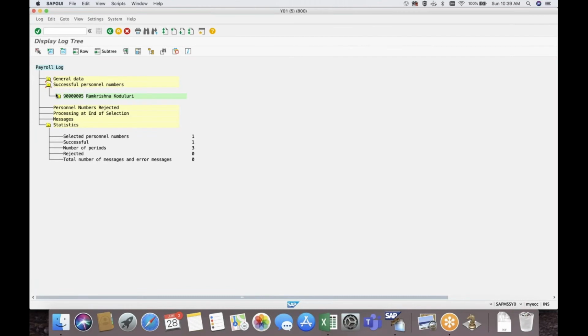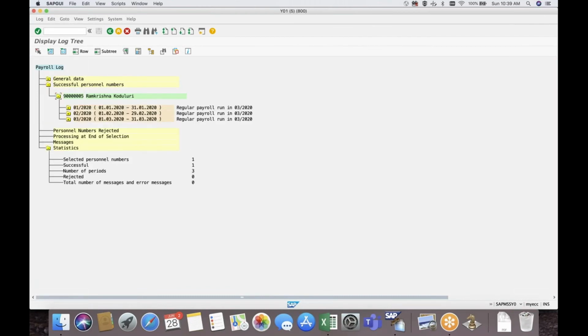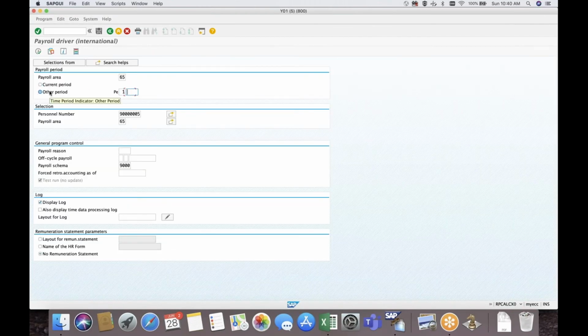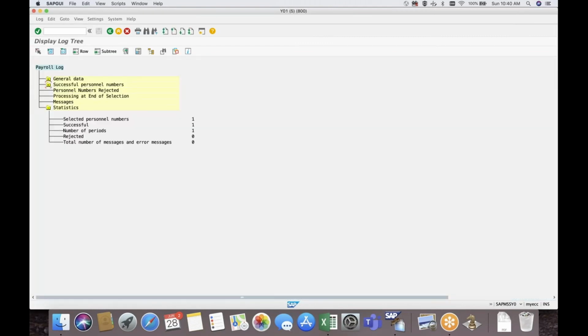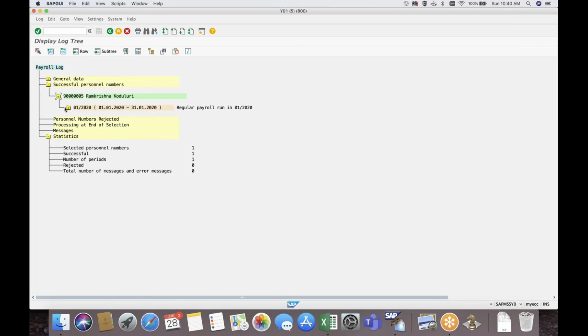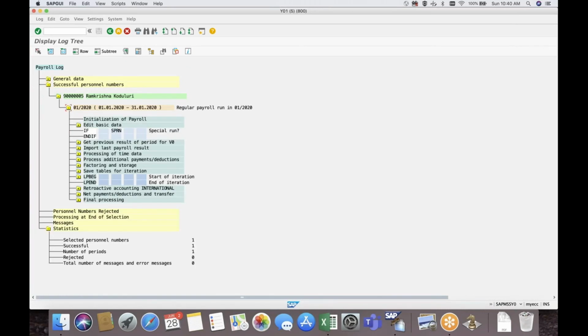Now there will be many questions generally. For example, I will run for January. When you are talking about basic pay, the very first question we have to ask the client is whether the basic pay is before factoring or after factoring. Let us say the employee was absent, with unpaid absence for half of the month. Instead of 5,500, the salary will be reduced to some 2,250 after this factoring.